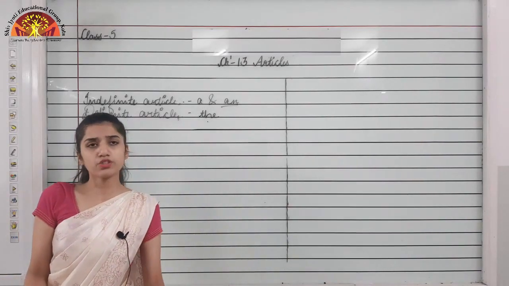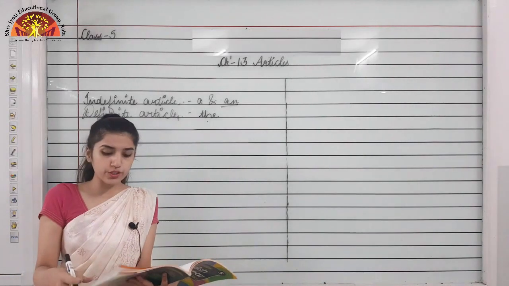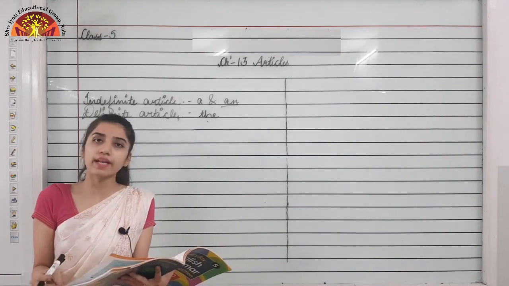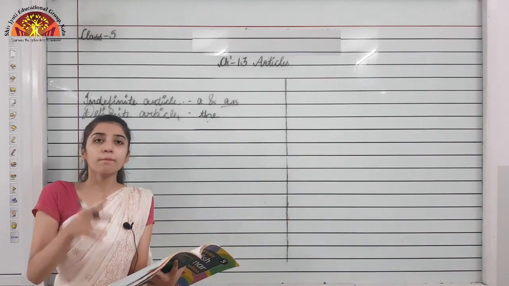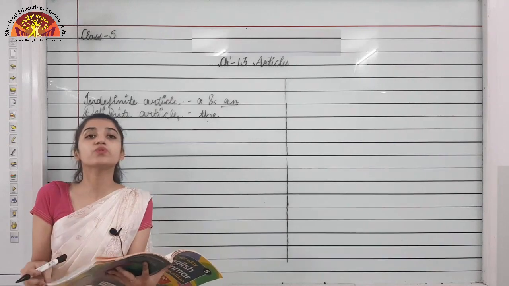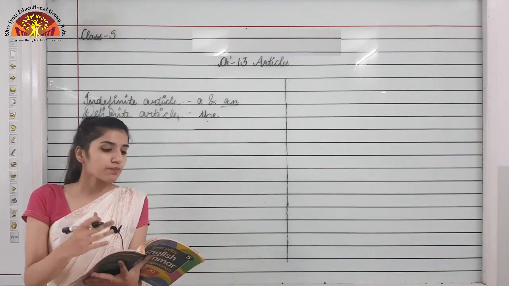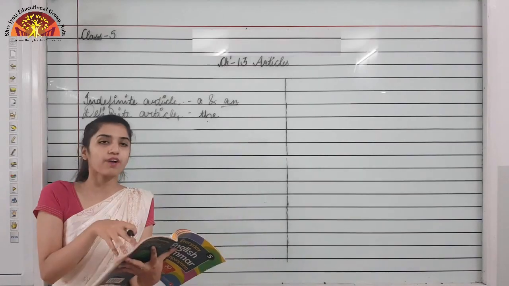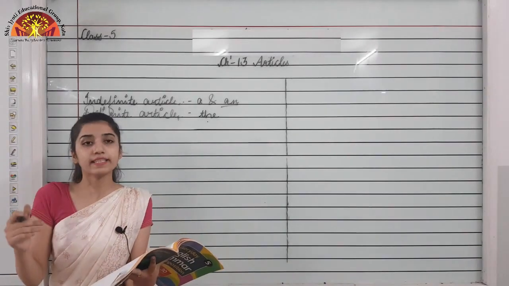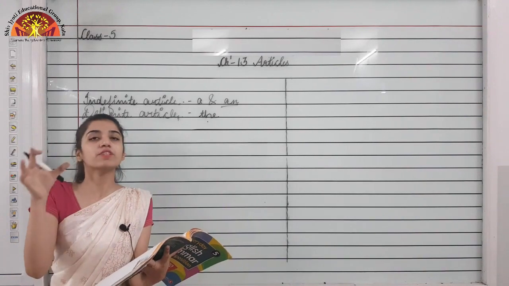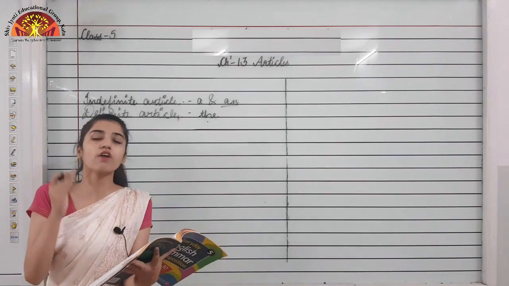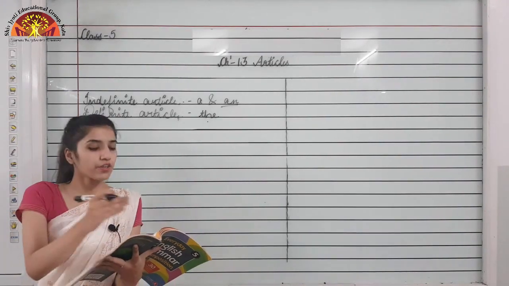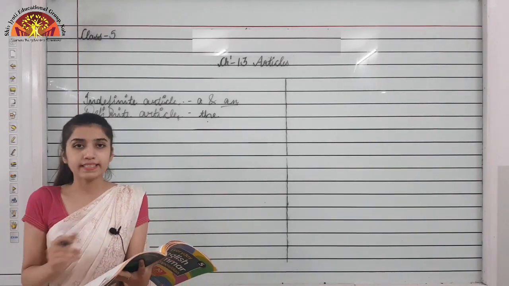Okay, so you can see some of the uses which are given on page number 81. Please refer to your book on page number 81. You can find some of the uses of the, and some of the omissions of the, on page number 82. Okay, there are some of the things where we should omit the or we should omit articles. You can find it on page number 82.